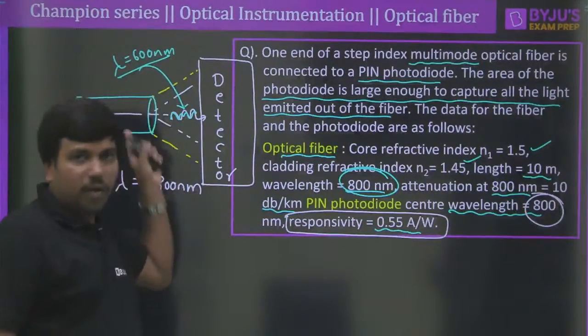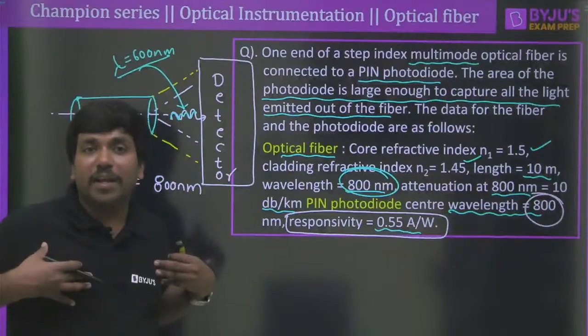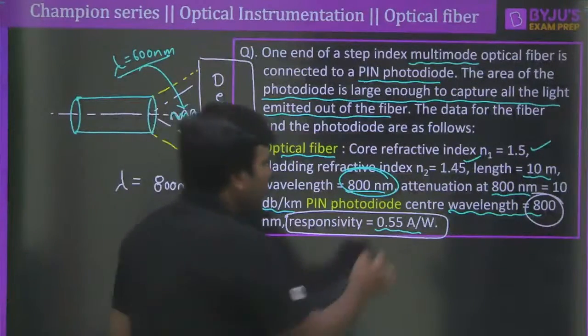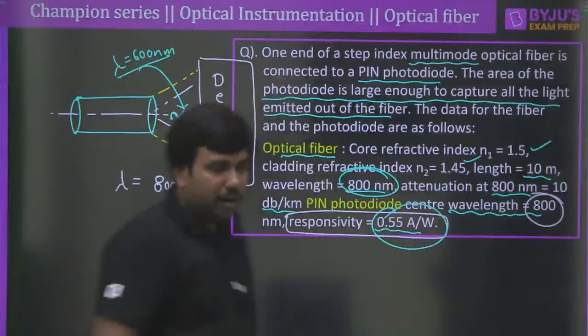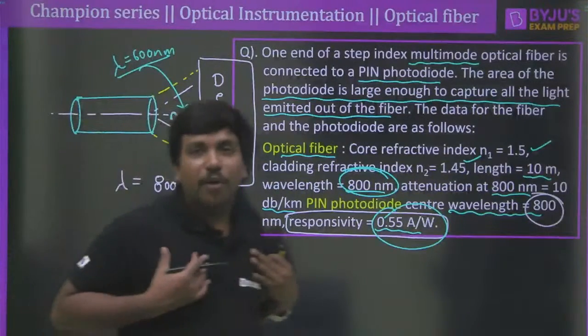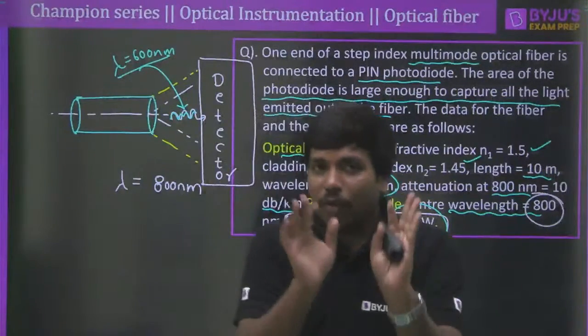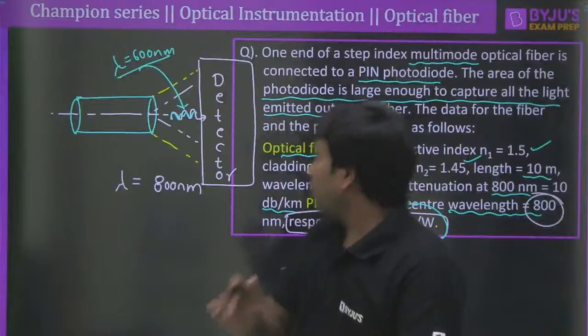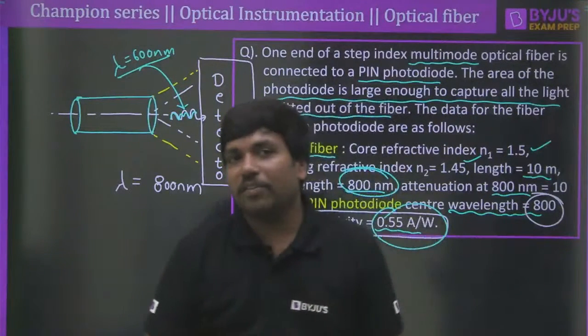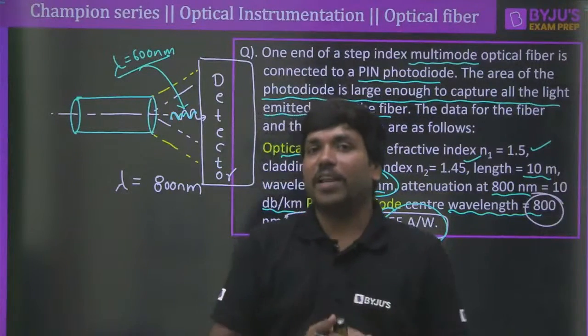The detector will say to the fiber, please give me the light ray which has 800 nanometer. At that time, I can provide the maximum sensitivity. Correct? But the optical fiber will say, no, I don't have that kind of wavelength. I have light of only 600 nanometer. Then what will happen? The detector will not be satisfied. The detector cannot provide the high responsivity.